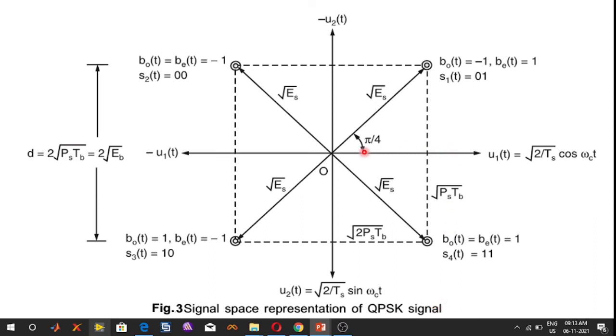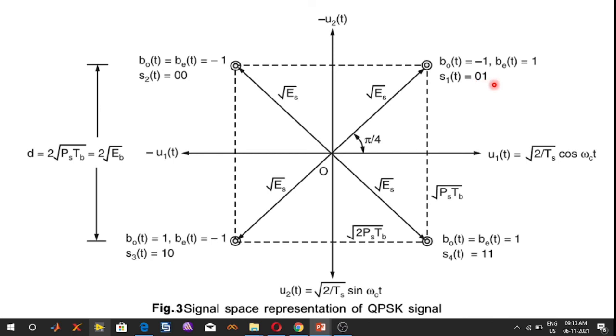Here the x-axis is represented by φ1(t) or u1(t), and there are two reference axes. One axis is φ1(t) or u1(t), and another axis is φ2(t) or u2(t). There are four symbols, that is s1(t), s2(t), s3(t), and s4(t).